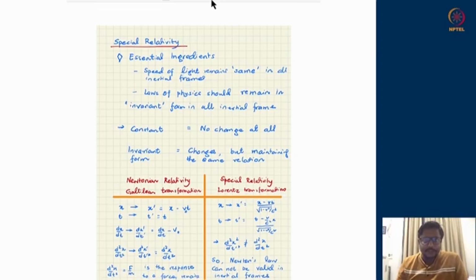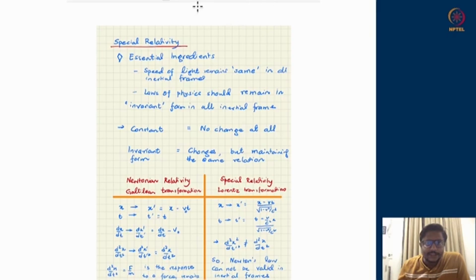In this discussion, I am going to touch upon the basic ingredients of special relativity. The two central concepts which are very core to the discussion of special relativity is that when we talk about physics in inertial frames, two things should be very sacred to all inertial frames.